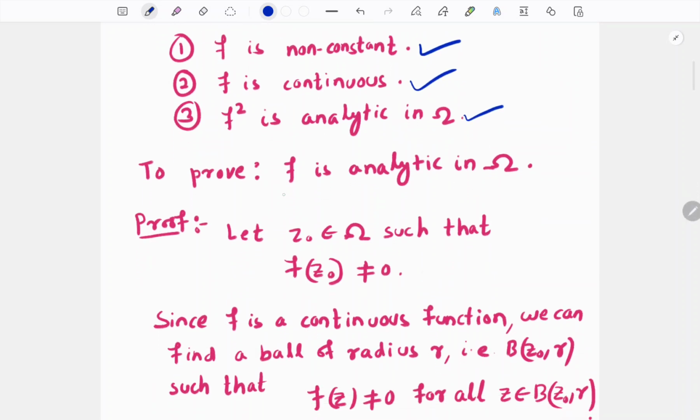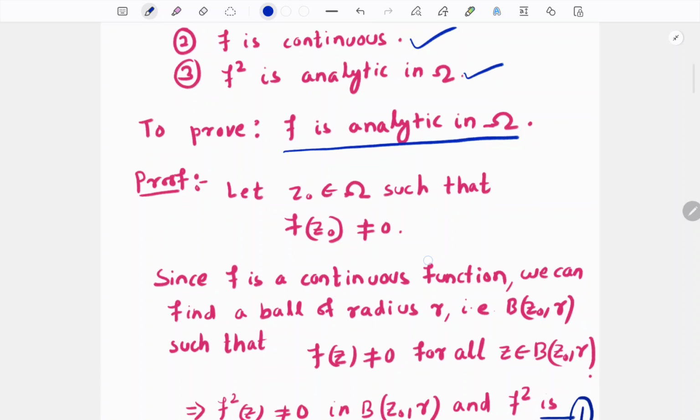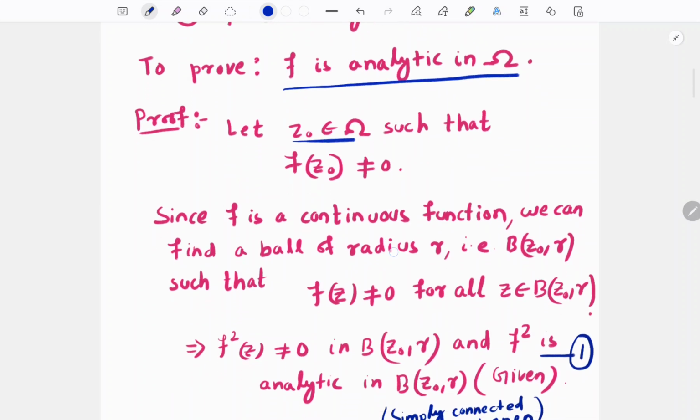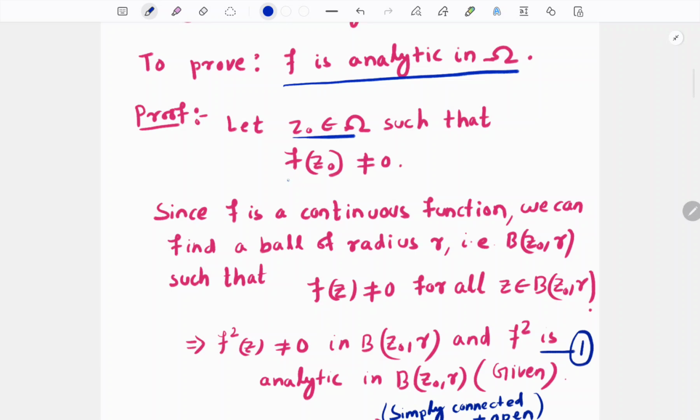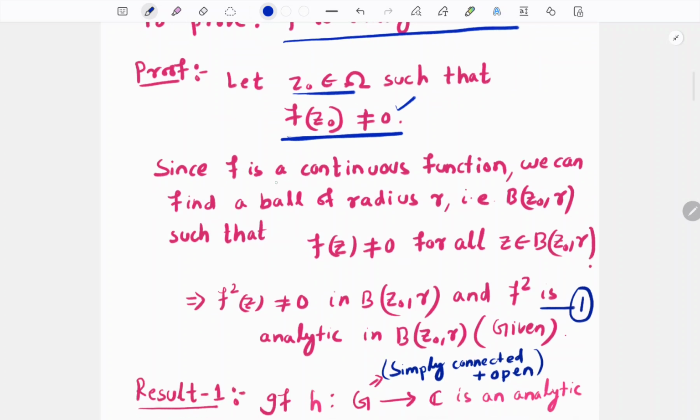Our claim is that f is analytic in omega. That means for every point z0 belonging to omega, we have to show that f is analytic at z equal to z0. First we take a special case when f of z0 is non-zero. First we will prove this case, then later we will prove the case when f of z0 equals 0. So we are dividing into two cases. In the first case we take f of z0 non-zero. In the second case we take f of z0 equal to 0.